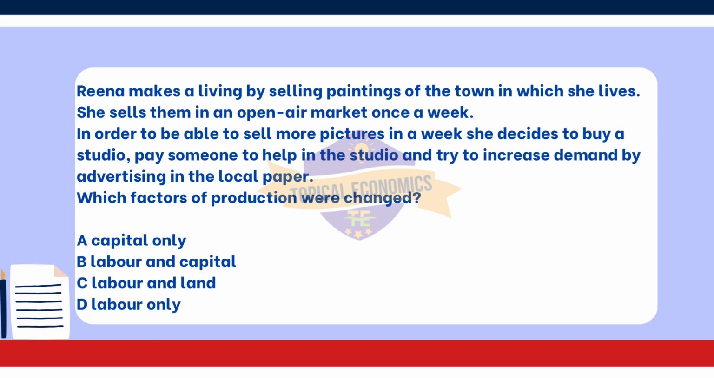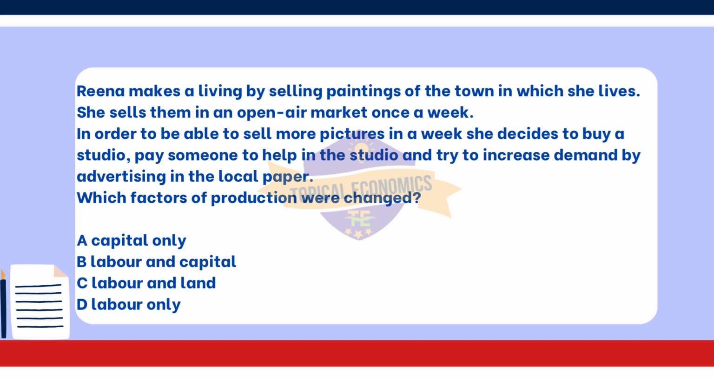A, capital only. B, labor and capital. C, labor and land. D, labor only. This question is from 2020 year specimen version 1 paper. The correct answer is option B, labor and capital. Reena made changes to both labor and capital. For labor, she hired someone to help in the studio, which adds to the labor involved in her business.